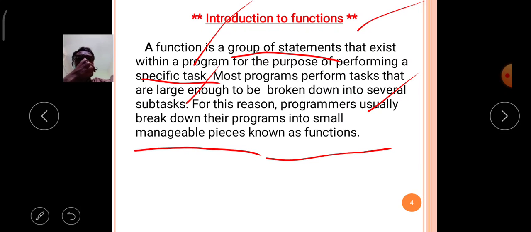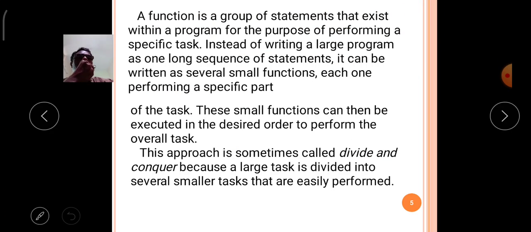known as functions. So the programmer, to code the program easily, breaks the program down into small manageable pieces. Those pieces are known as functions. That is the importance of functions in the Python language. A function is a group of statements that exists within a program for the purpose of performing a specific task. We already discussed this.